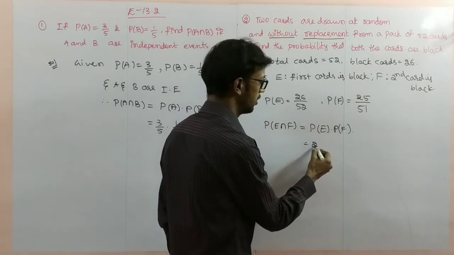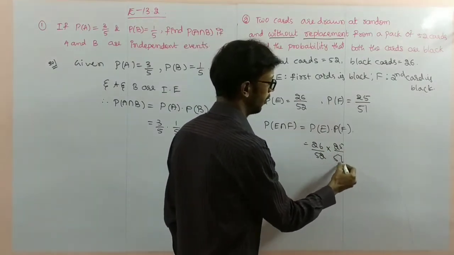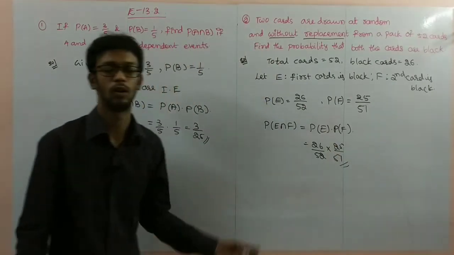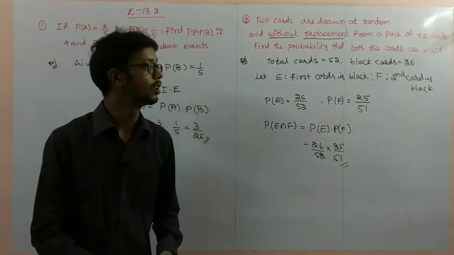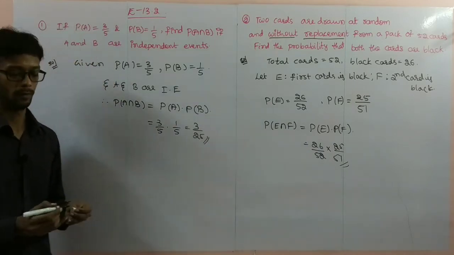So 26 by 52 into 25 by 51. This is the answer. Then you have to simplify that one. So this is a way of finding the problems here. Pause the video to note it down.